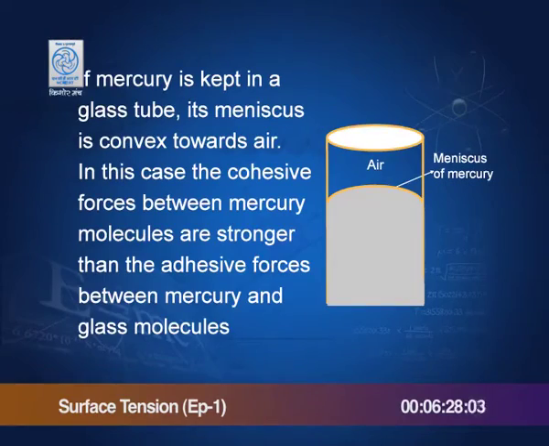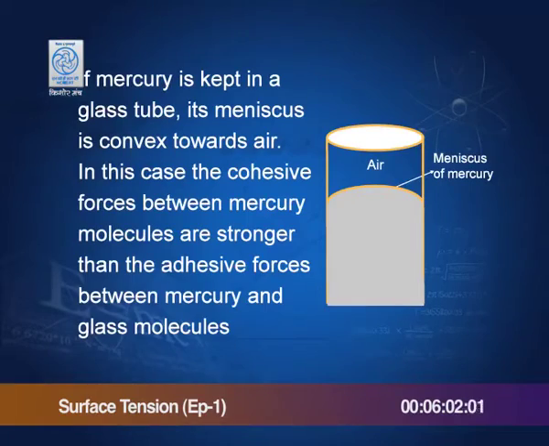and upwards. Instead of water, if we take mercury in a beaker, then its surface is convex towards air. Remember that the surface of water was concave towards the air. The surface of mercury is convex. Why? Because the forces between molecules of mercury themselves are larger than the forces between molecules of mercury and glass.